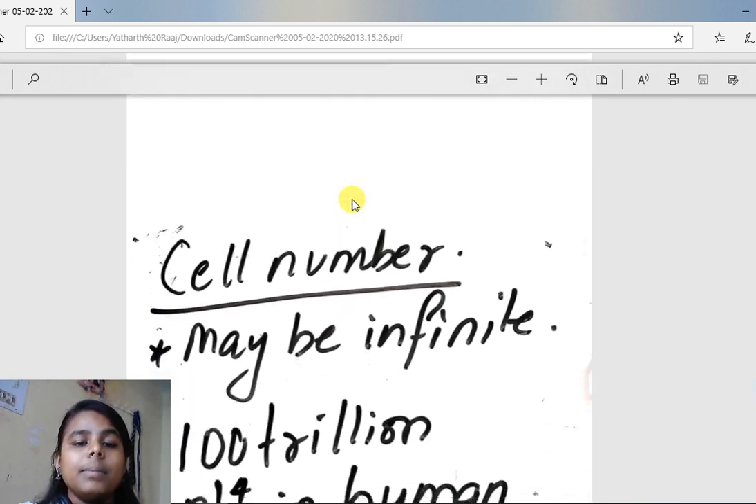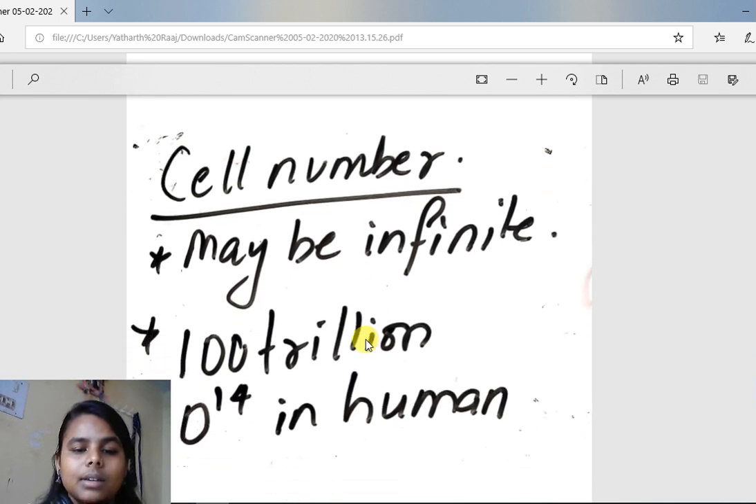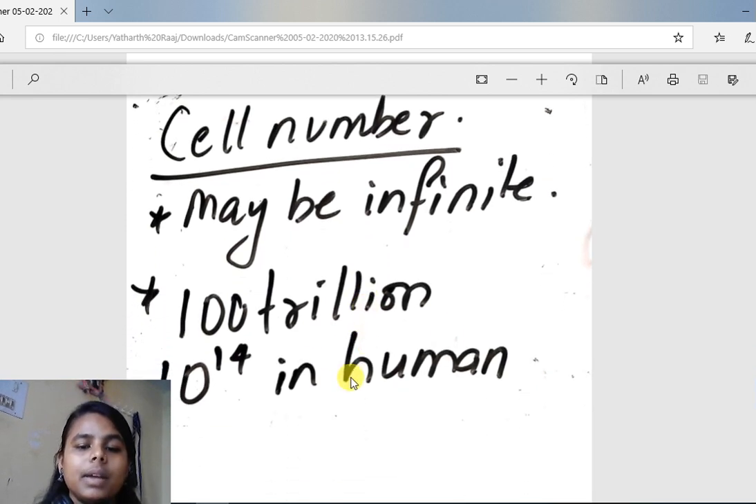Now cell number. So number of cells present in an organism, it can be infinite, uncountable. It can be infinite. That means an organism can contain many, many cells. And cells present on an average in human beings is 100 trillion cells. That means 10 to the power 14 cells are present in human beings.